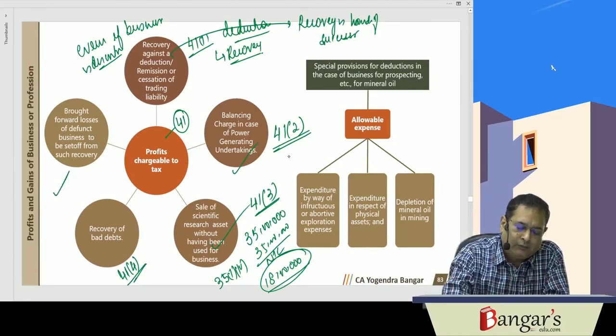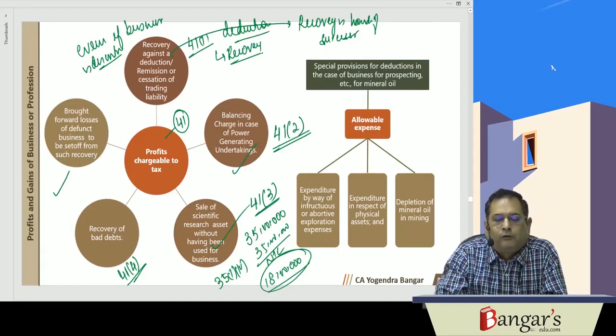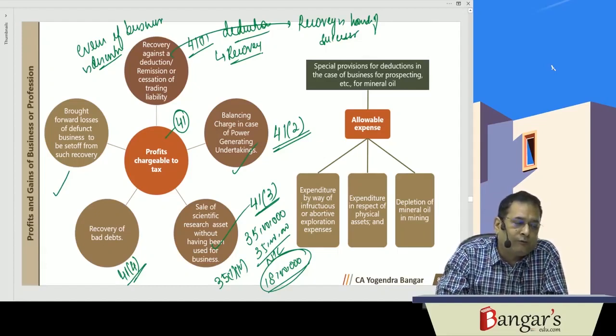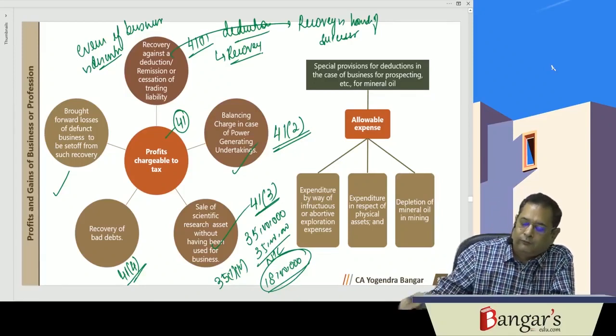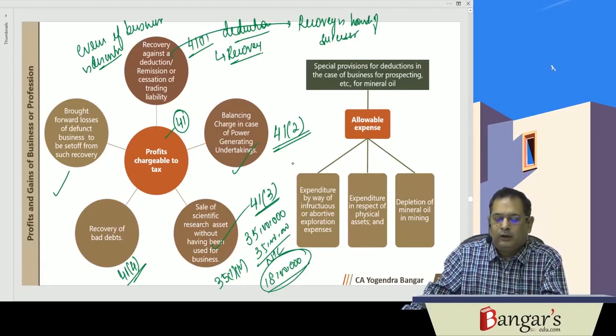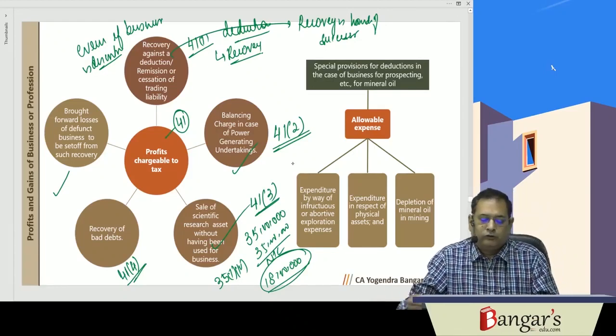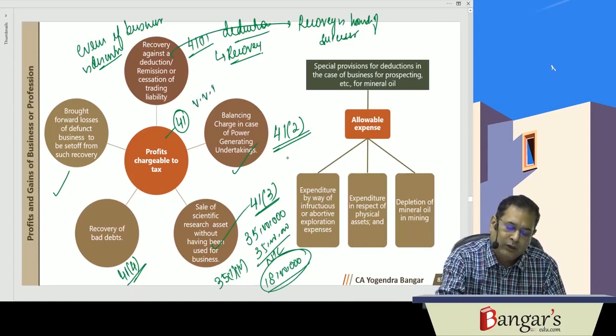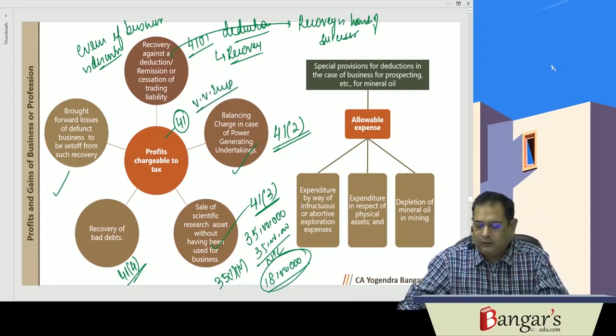In case there is any brought forward loss of the year of discontinuance of business, other than speculation business loss, the same can be set off from such recovery. That has been provided in section 41. Section 41 is a very, very important section. The same can definitely be asked in your examination.